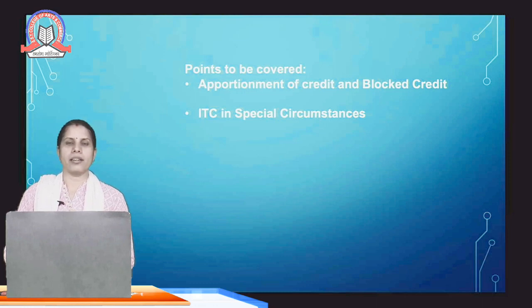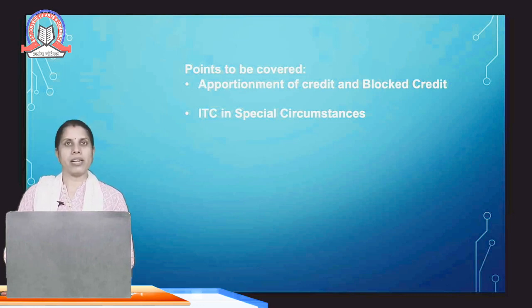Input tax credit is one of the very special features of GST because due to input tax credit, the cascading effect of the taxes is avoided, and this also saves a lot of tax liability of the taxpayers on the basis of taxes which are already paid on the inputs. Therefore, the knowledge and awareness of the input tax credit available as well as not available on the different types of supplies is very essential.